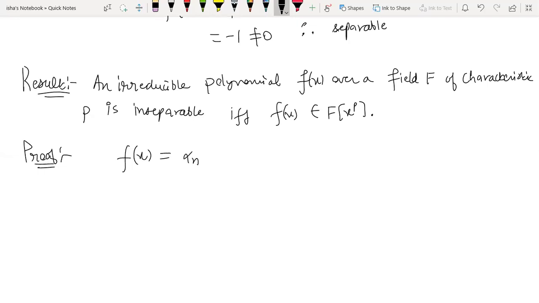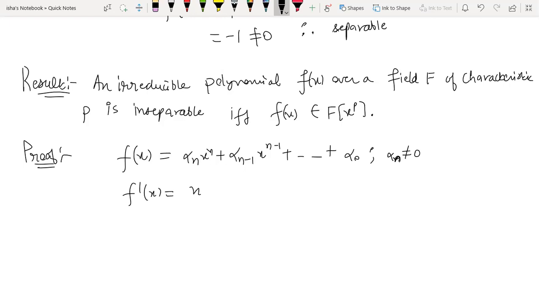Suppose f x is alpha n x^n plus alpha n minus 1 x^(n minus 1) and so on plus alpha naught, taking the leading coefficient to be non-zero because I'm supposing it is of degree n. Now you do its derivative.